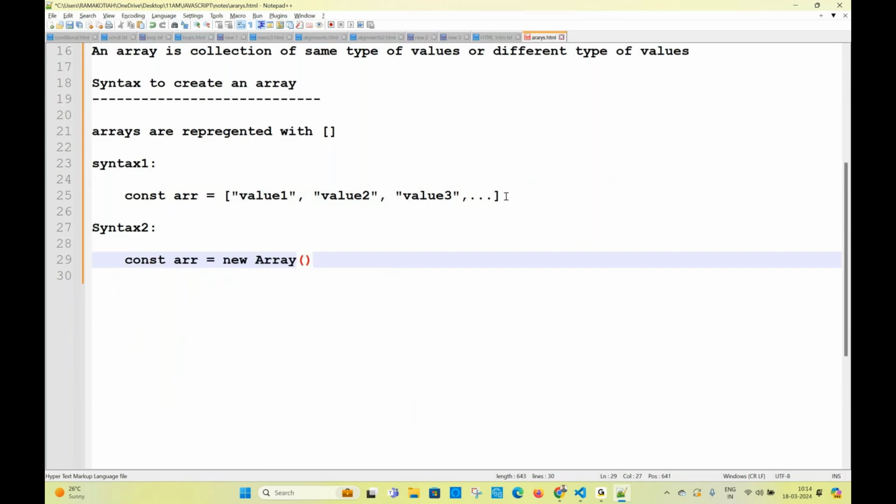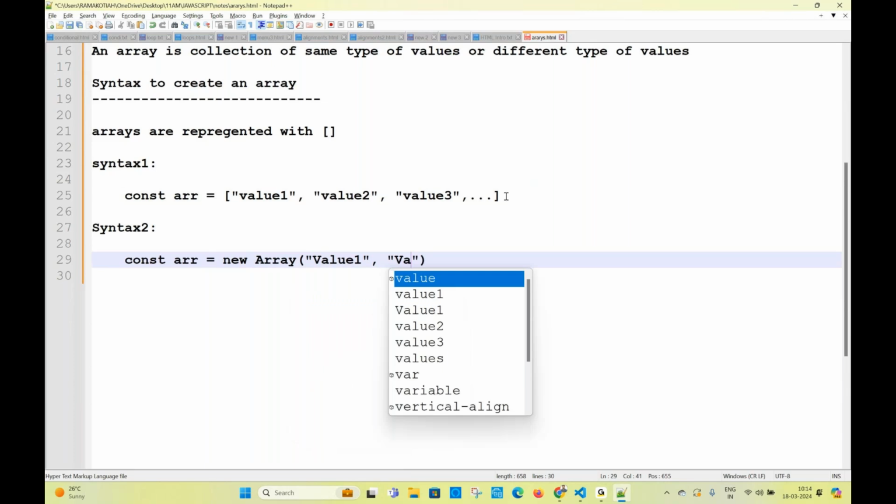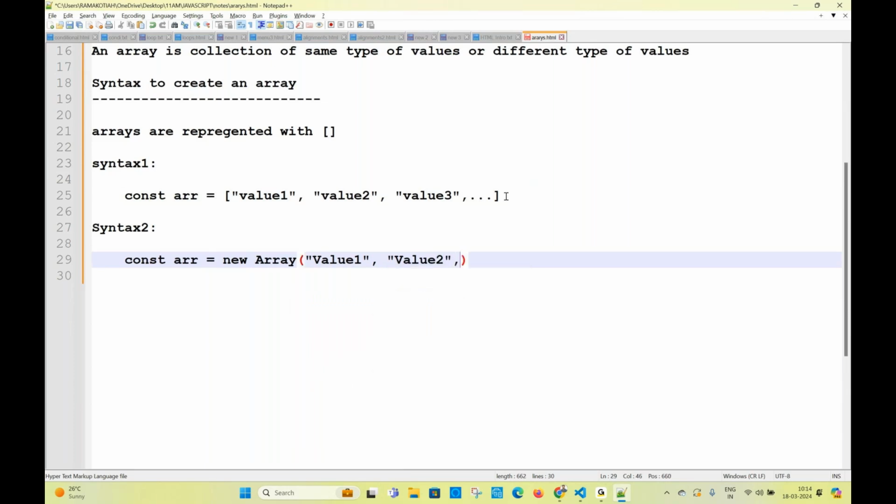This is the constructor, the object constructor. We will never use this in real time, but always the first one: element 1, element 2, and so on. Syntax, value 1, value 2. If the array value is a string, we can keep it in single quotes or double quotes. Write this note point also.